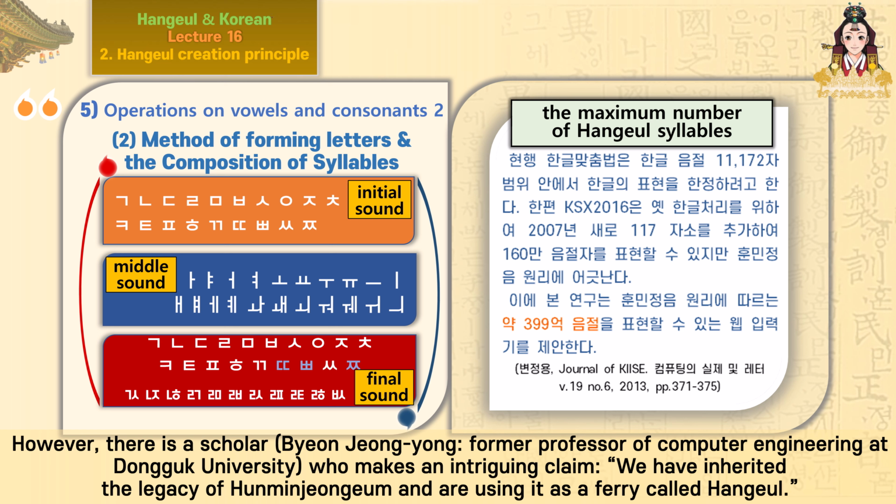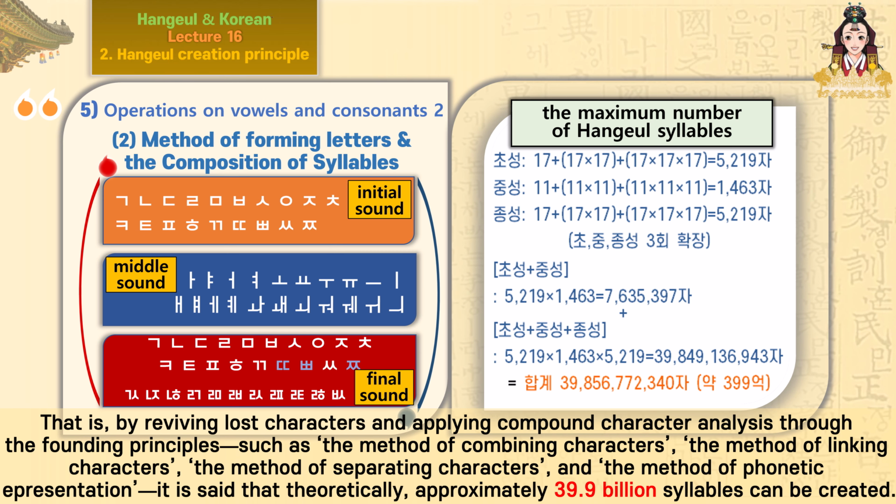However, there is a scholar, Bin Jongseong, former professor of computer engineering at Dongguk University, who makes an intriguing claim: we have inherited the legacy of Hunmin Jeongeum and are using it as a form called Hangul. That is, by reviving lost characters and applying compound character analysis through the founding principles such as the method of combining characters, the method of linking characters, the method of separating characters, and the method of phonetic representation, it is said that theoretically, approximately 39.9 billion syllables can be created.